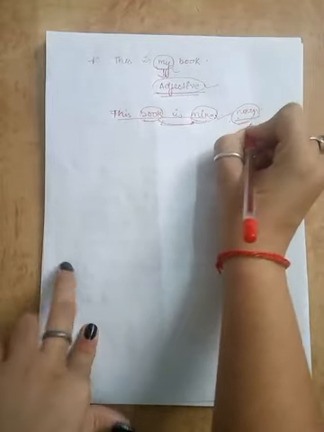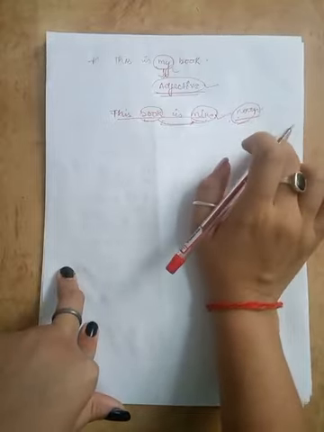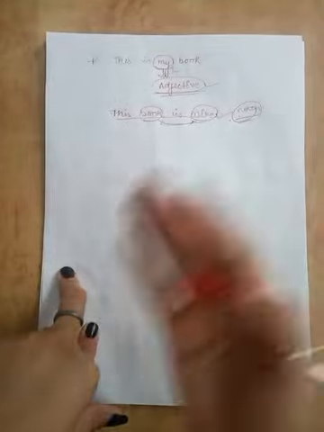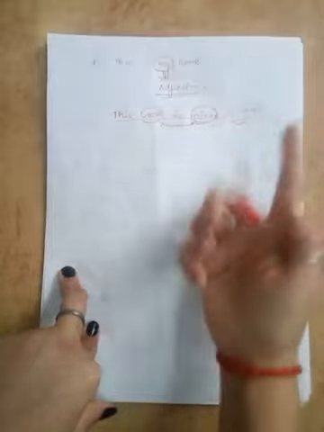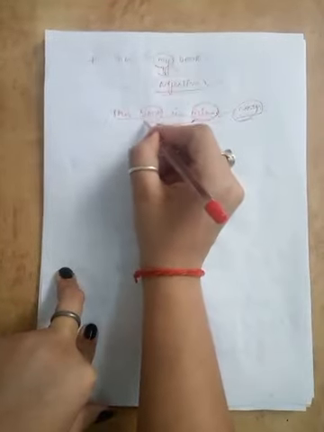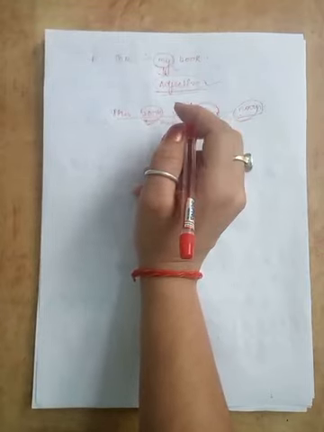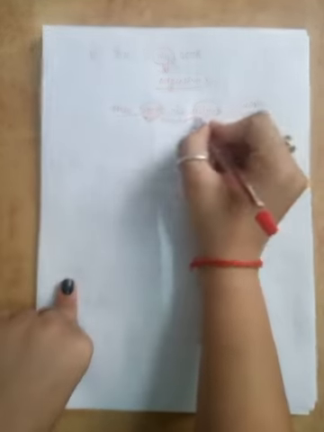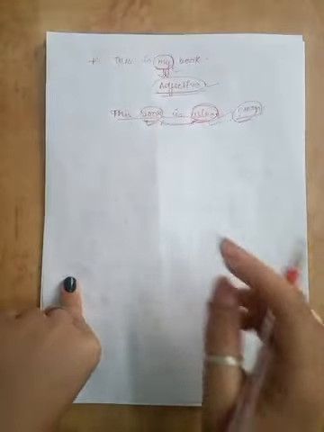Now, how do I know if this word mine is acting like a noun? Because we can use it independently of the word book. How? Suppose someone asks me, where is your book? I can say mine is on the bedside or mine is near the table. So here the word mine is used independently to replace the word book. Nowhere in this sentence does the word book appear, but we can use mine independently. And this is why the word mine is acting as a noun, but here the word my is an adjective. Okay.